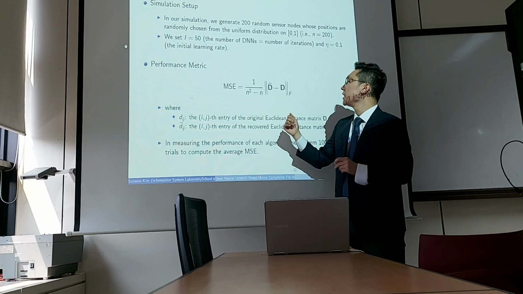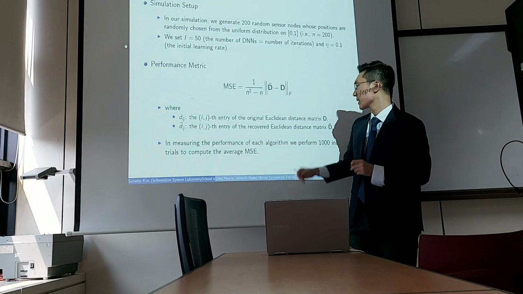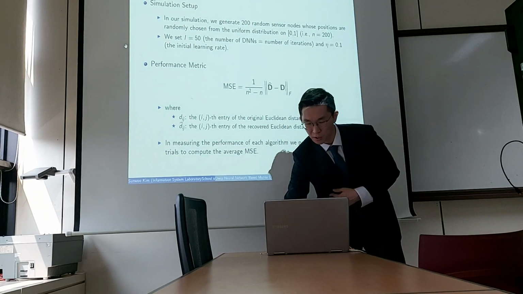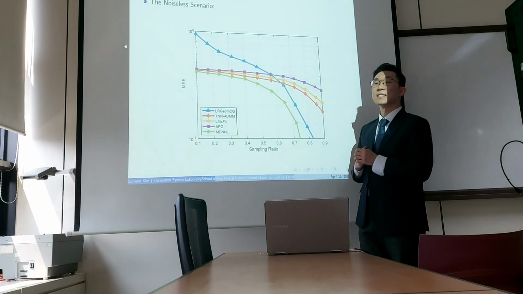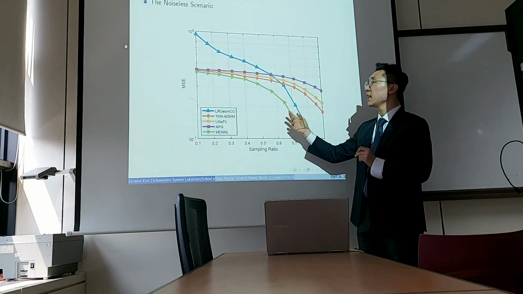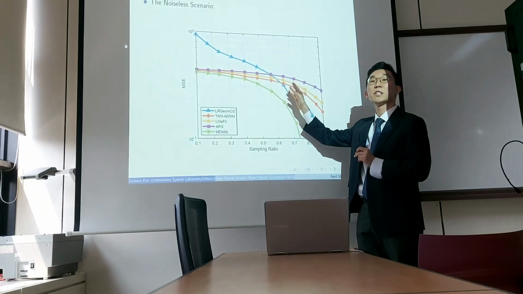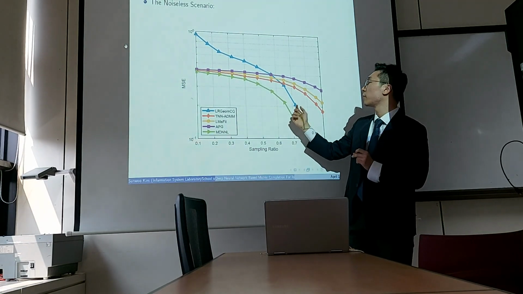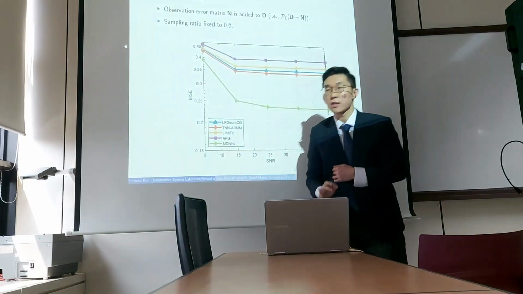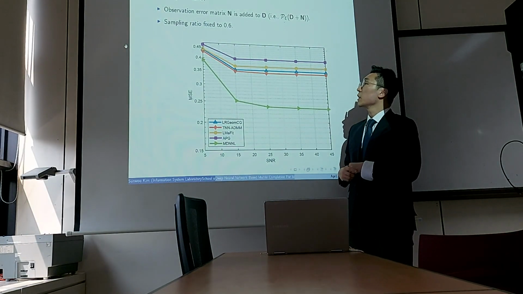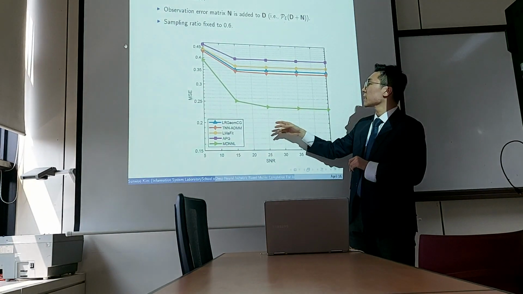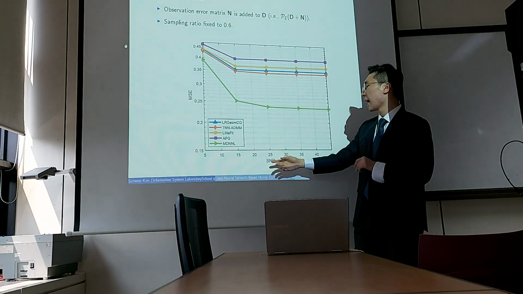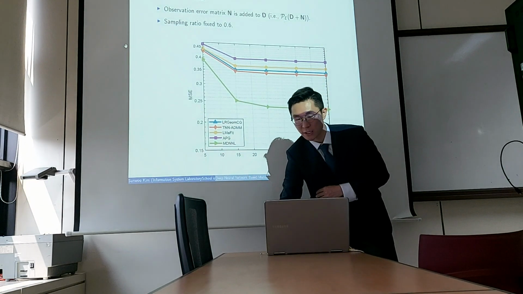We use the mean square error as our performance metric, and in measuring the performance of each algorithm, we perform 1,000 independent trials to compute the average MSE. Here's the noiseless scenario of our proposed technique in comparison to the state-of-the-art of other LRMC algorithms. As you can see, our proposed technique outperforms all other algorithms, and also in the noisy scenario where the sampling ratio is fixed to 0.6, we see that our algorithm outperforms all the other algorithms, even in the high SNR regime.